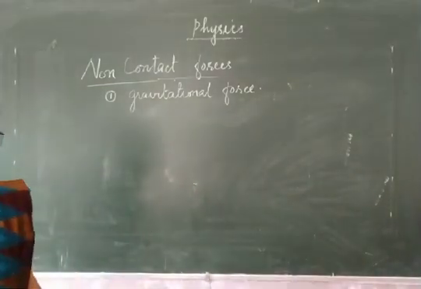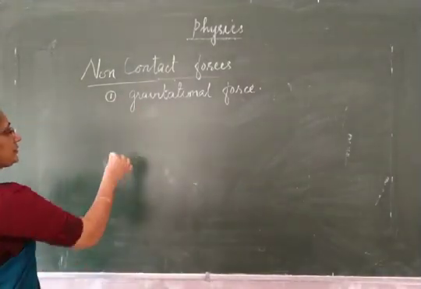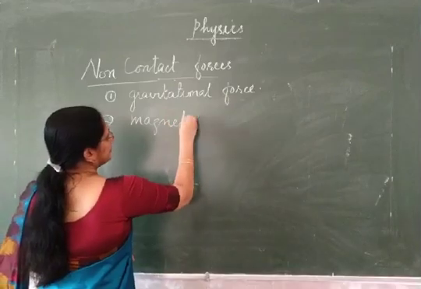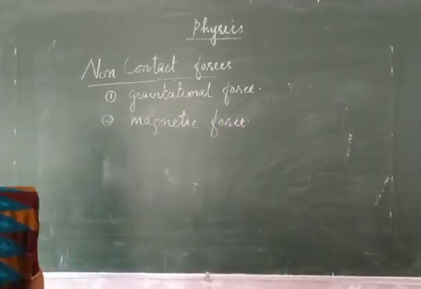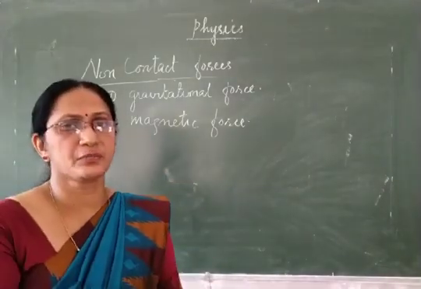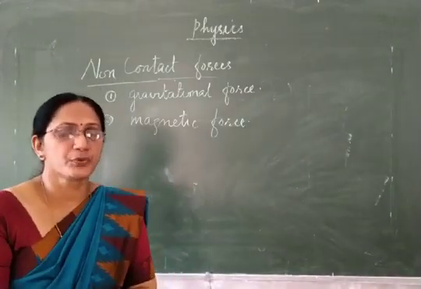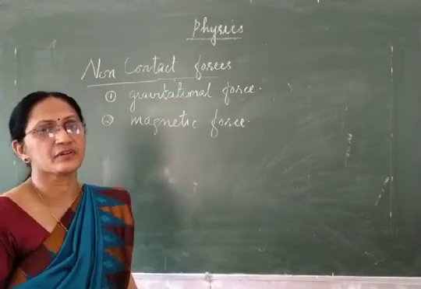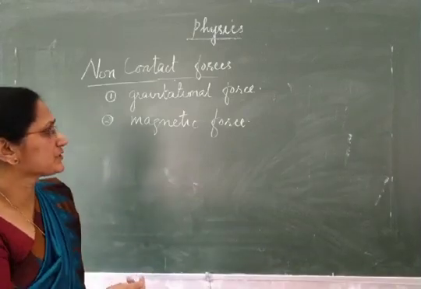Then another example for non-contact force is magnetic force. It is another non-contact force. It is a very familiar topic for you. Between two magnetic poles, there can be either attraction or repulsion. If the two poles are opposite poles, they will attract, even if we keep them at a distance. Between two similar poles, there will be repulsion.